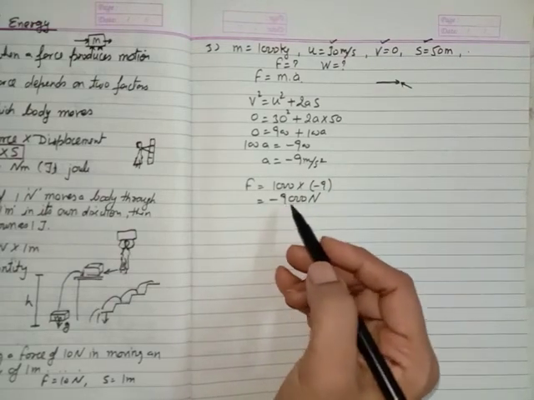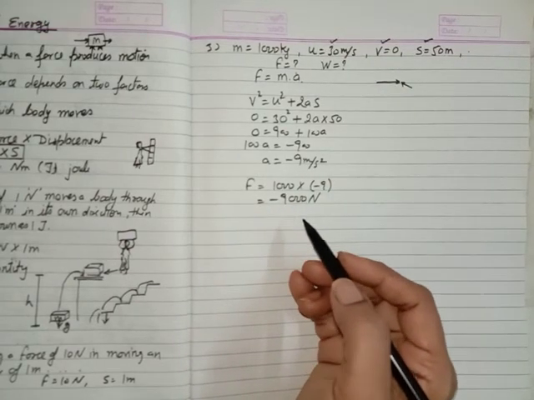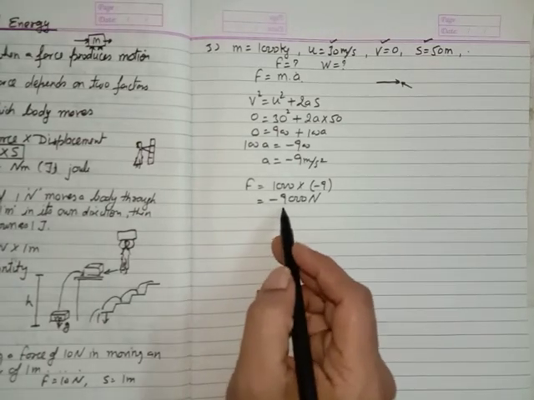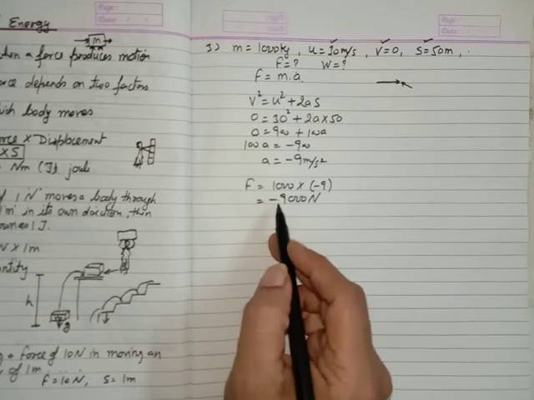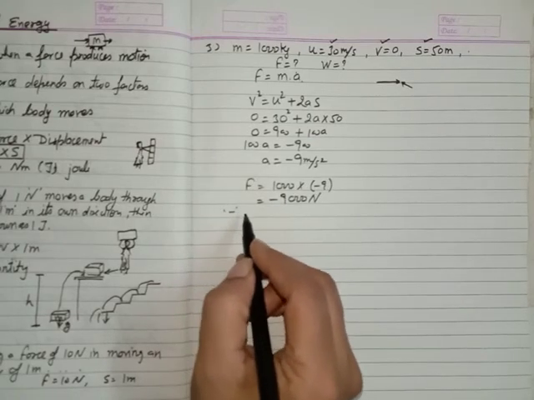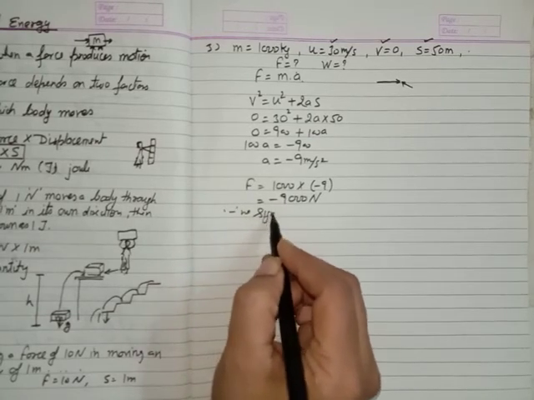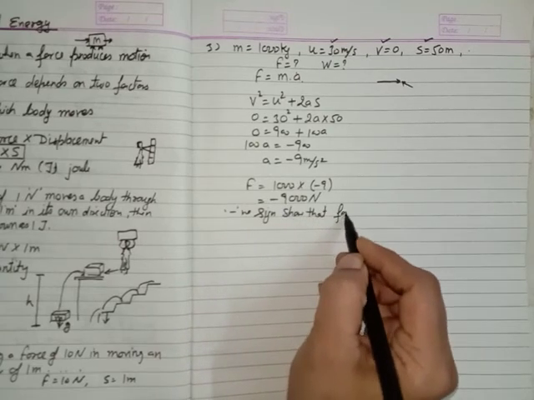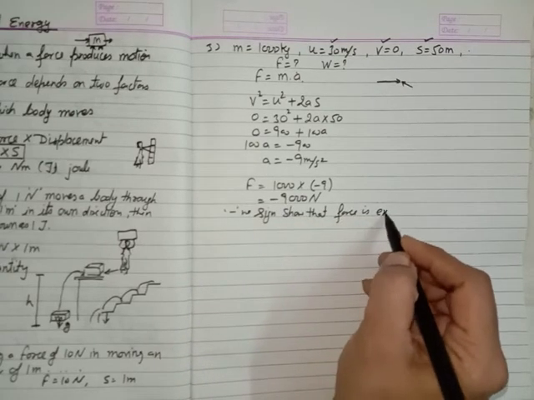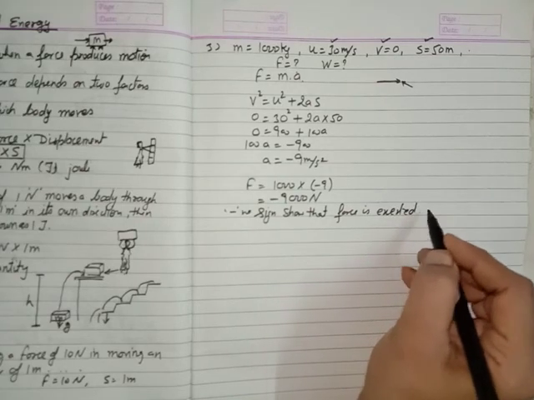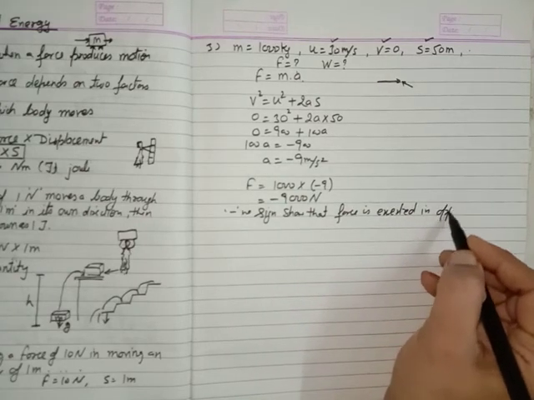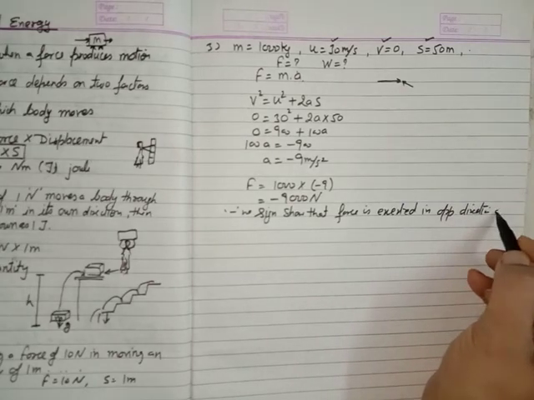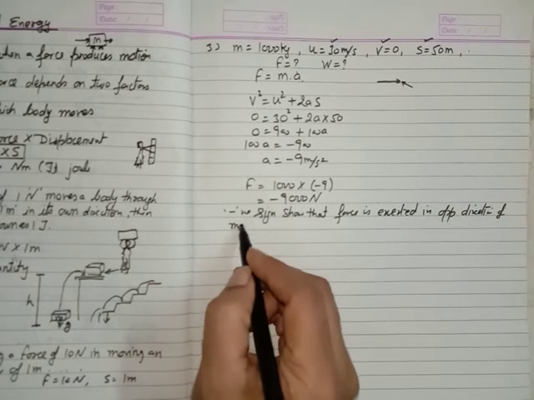So you have to write the meaning of this negative sign: negative sign shows that force is exerted in opposite direction of motion of the body.